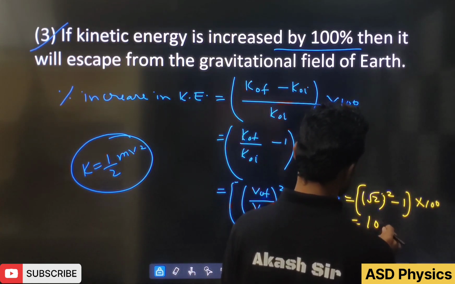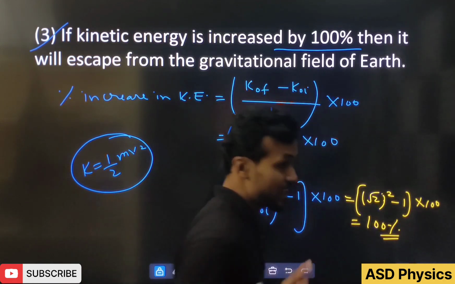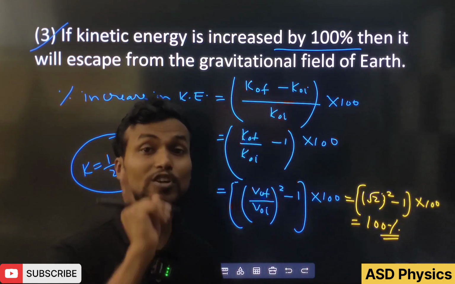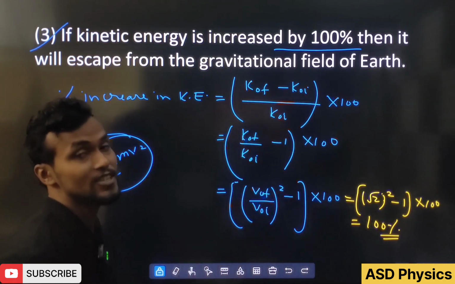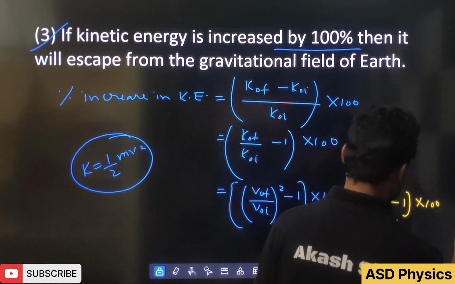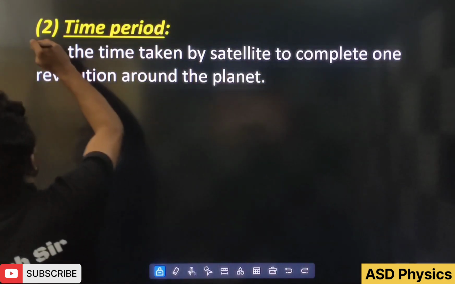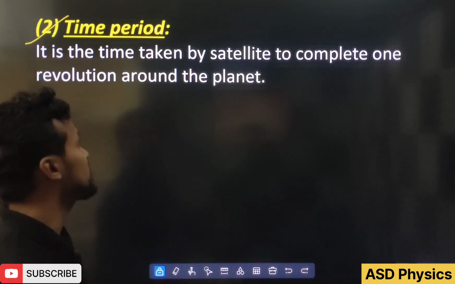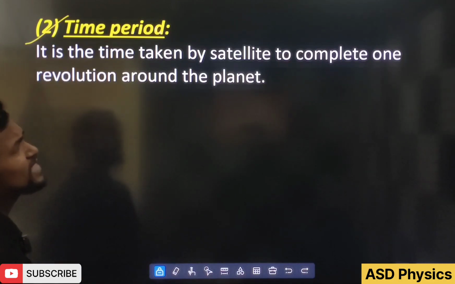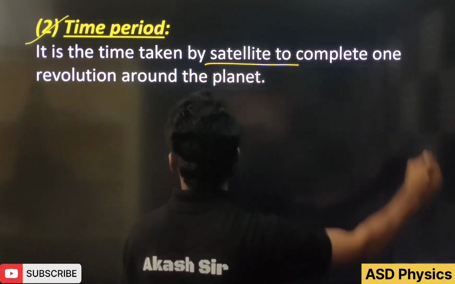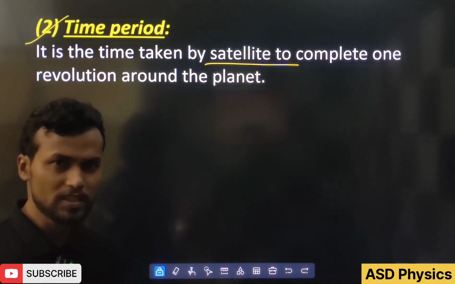And when you simplify this, how much is coming here? 100%. That means in terms of speed 41.4%, in terms of kinetic energy 100%. Okay, great. Next, students, very easy. We are going to see the time period. What is this? It is the time taken by a satellite to complete one revolution around the planet.